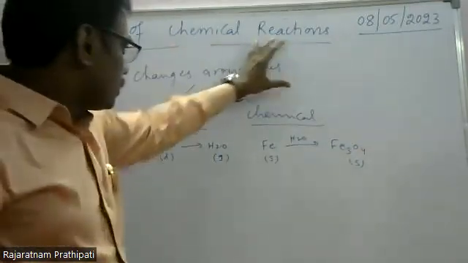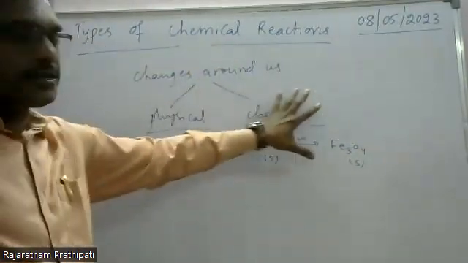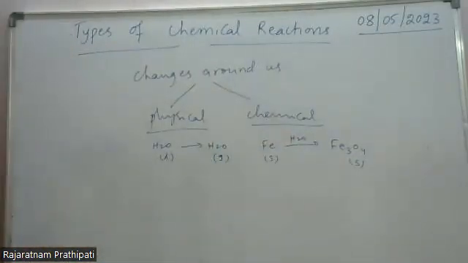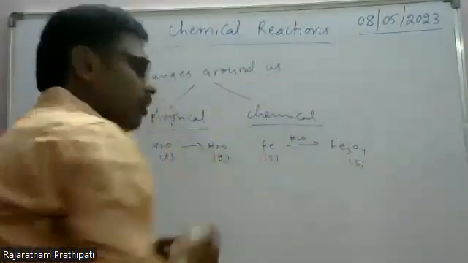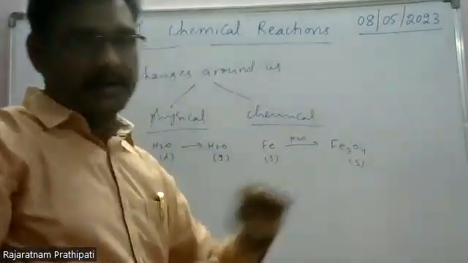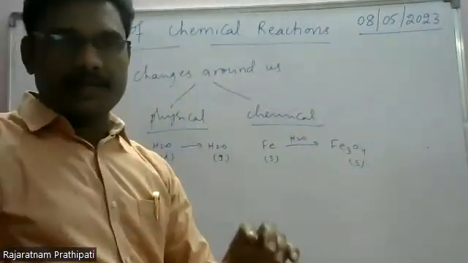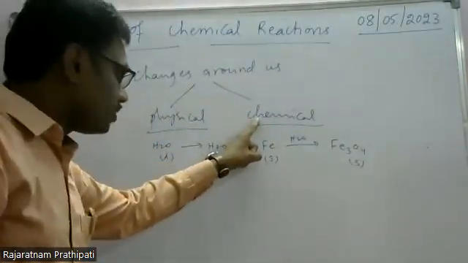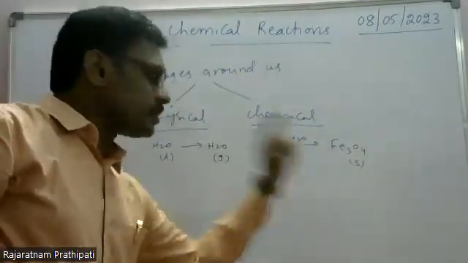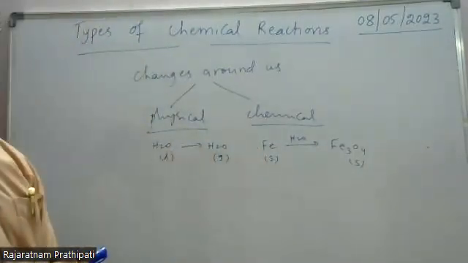All the changes are divided into physical changes and chemical changes. Whenever a chemical change happens, that is considered a chemical reaction.